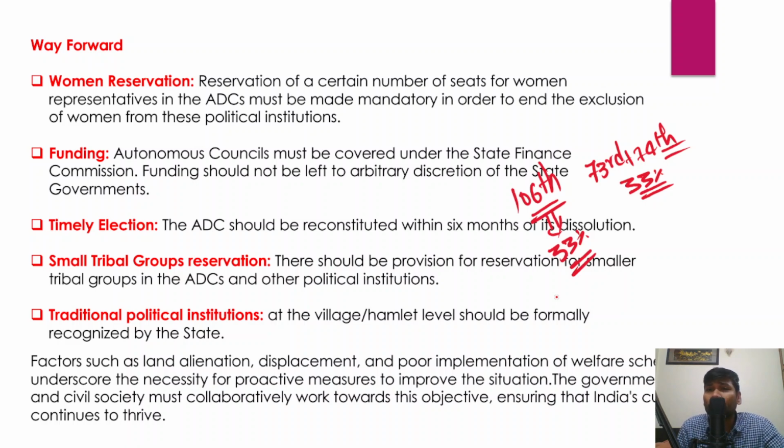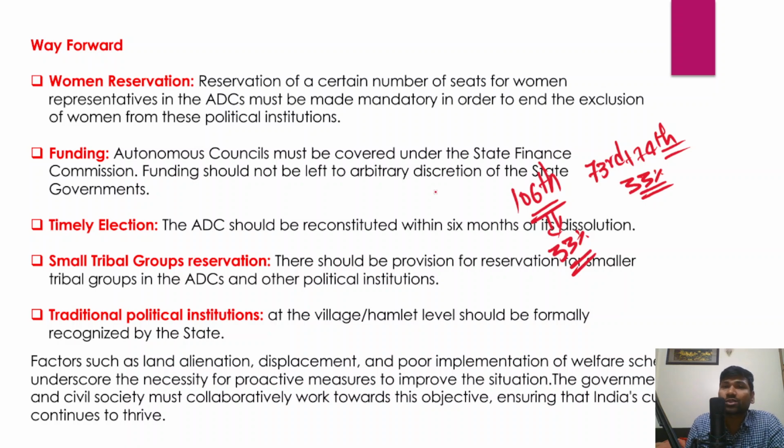And there should be a mandatory provision for more and more representation of the small tribal groups living within that particular area as well. And funding: they should be given more financial autonomy.